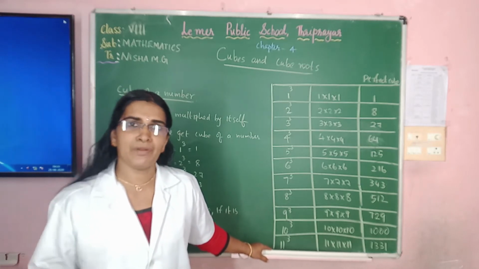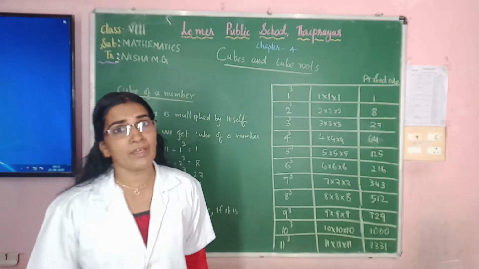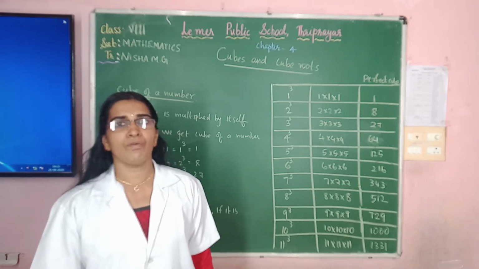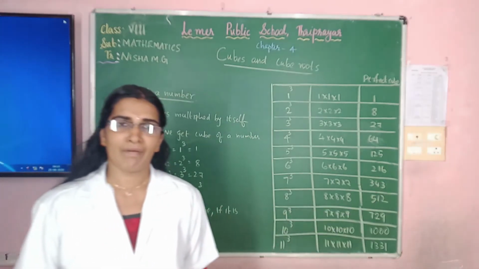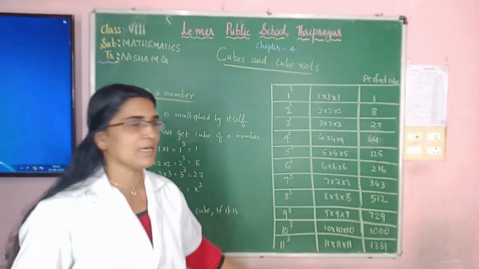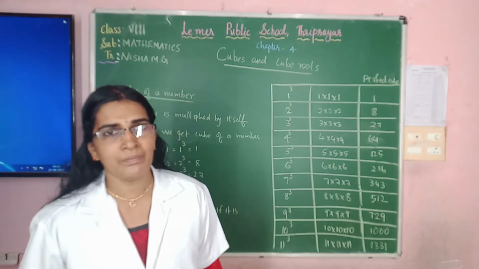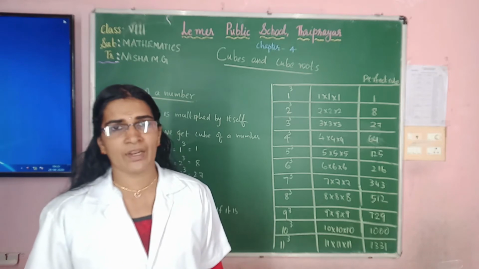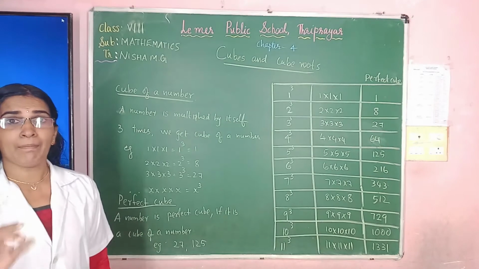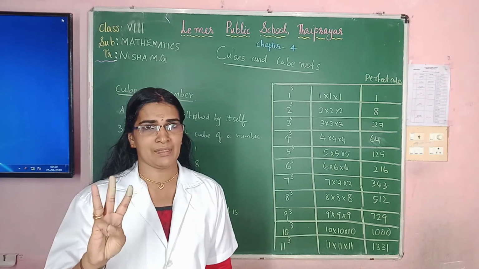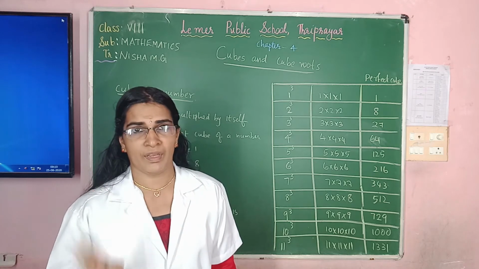Okay, children, can you study this? Easy, children. What is 1 cube? 1. What is 5 cube? 5 into 5 into 5. What is the result? 125. What is 11 cube? 11 into 11 into 11. 1331. 10 cube? 1000. Okay, have you understood what a cube is? Cubes are easy, children. How to find the cube of a number? Multiply a number 3 times, and we will get the cube of the number.